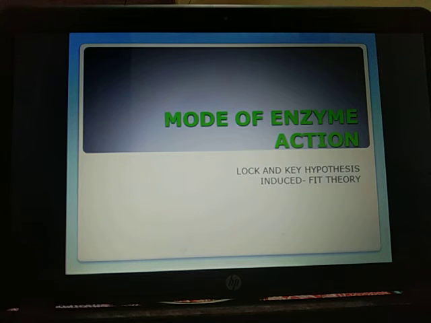Now let's discuss the mode of enzyme action. There are two viewpoints by which the enzymes are supposed to bring about chemical reaction. So the first one is the lock and key hypothesis. It was put forward by Emil Fischer in 1894.